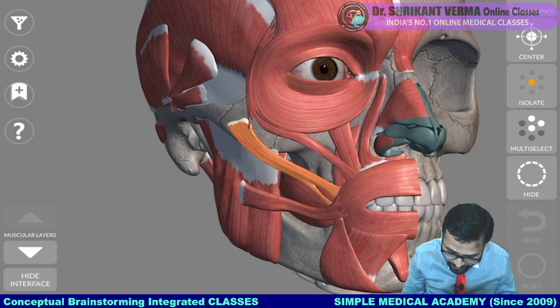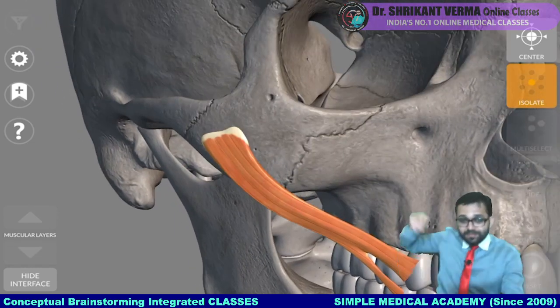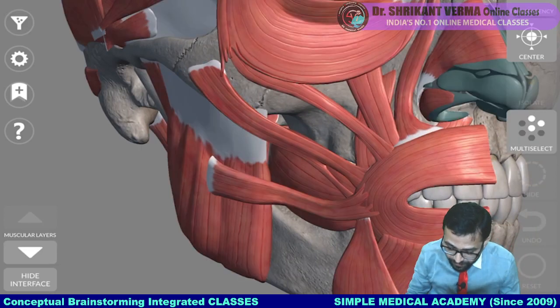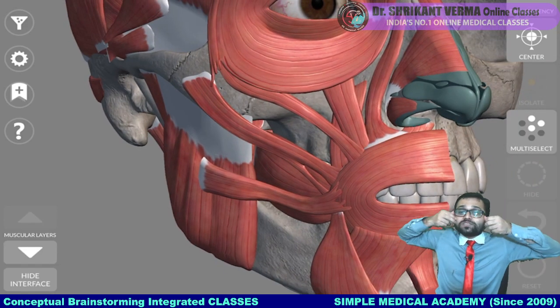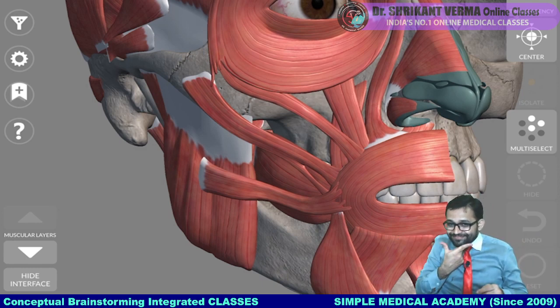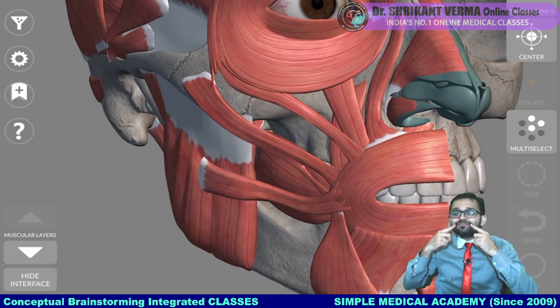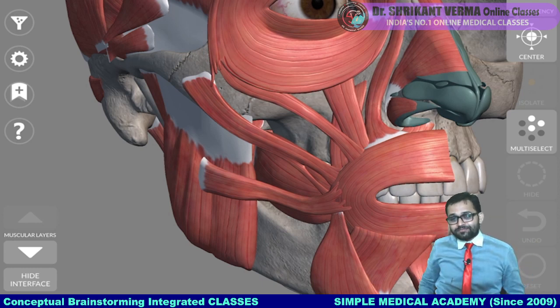Can you see this particular muscle? This muscle is coming from the zygomatic bone and going towards the angle of the mouth. Okay. So when this muscle contracts, it will pull the corner of the mouth in a smiley manner. So what should be the name? Zygomaticus. Big muscle, that's why major. It is responsible for the smile. So it is known as the smiling muscle.